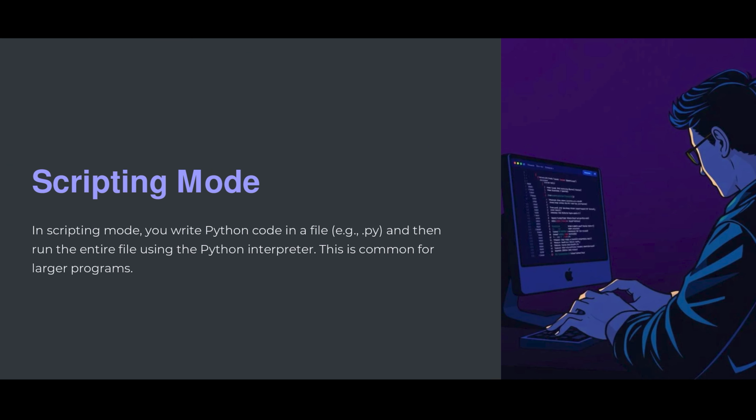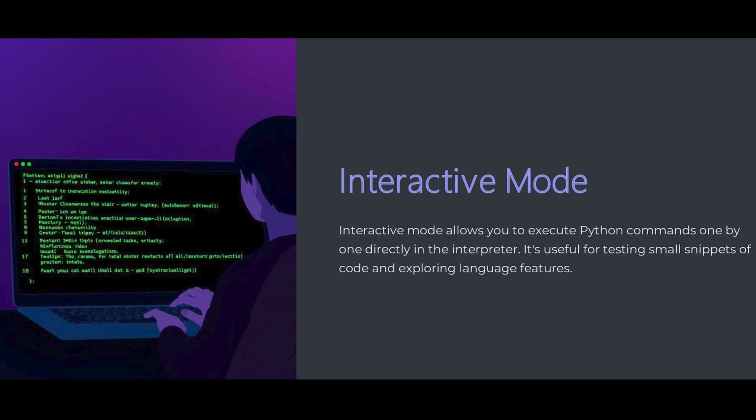When we use a compiler, we say the program is run in scripting mode. That is, we compile the source code as a whole. We have to type the whole program, save it with a file name with the extension .py, and finally when we run it, the whole source code gets executed. This is said to use a compiler, and we say it runs in scripting mode. And when it uses an interpreter, we say the program is run using interactive mode. Here, when we type a line of code, it immediately gets executed. So we say that an interpreter is used for translation here.